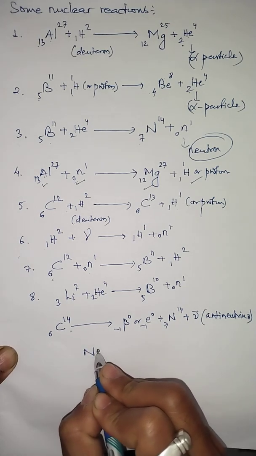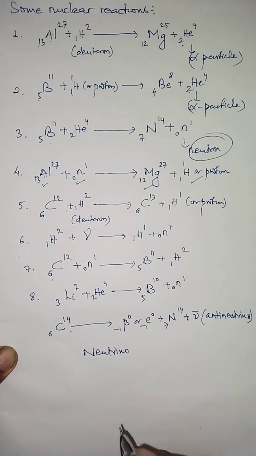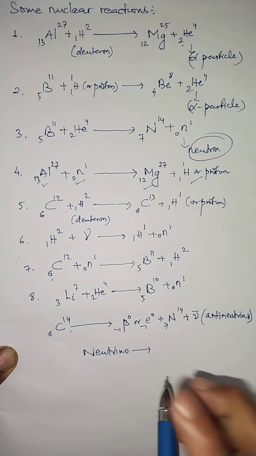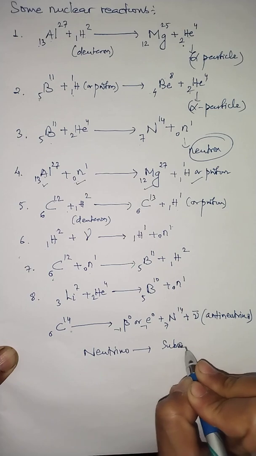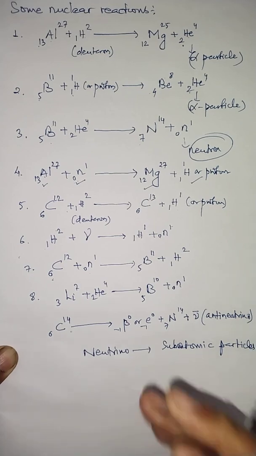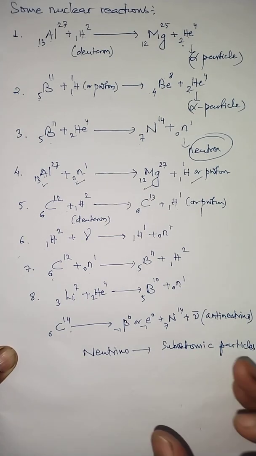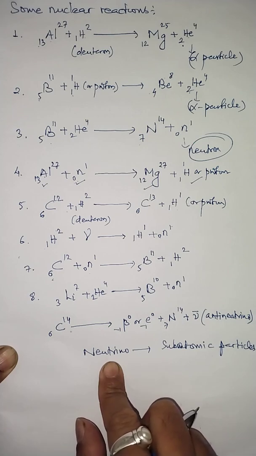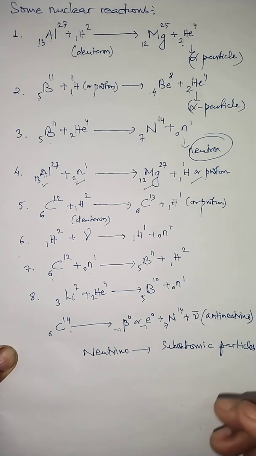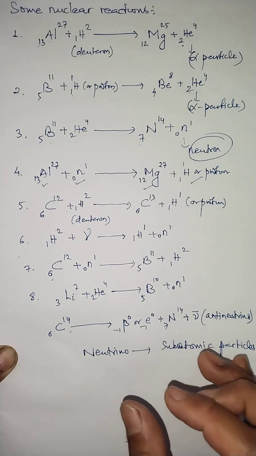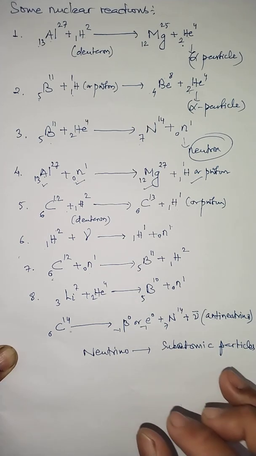So let me write down: there is a new unstable particle which can be obtained in nature, that is called the neutrino. Actually, the neutrino is a subatomic particle, similar to an electron but with no electrical charge. It has a mass, but a very negligible mass, which might even be 0. That means the mass of this neutrino may even be 0.